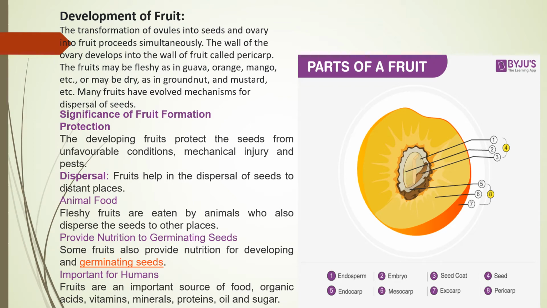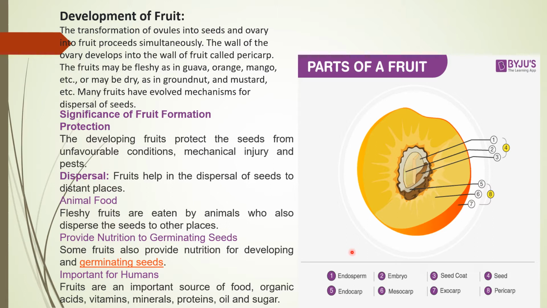Fruit. So what is fruit? Fruit is a ripened ovary. Fruit is formed after fertilization as a result of cell division and differentiation in the ovary. So basically the ovary will change into the fruit. The wall of the ovary will develop into the fruit wall, and we especially call that the pericarp. That is something asked many times as a 1 mark question. So what is pericarp? Pericarp is the ovary wall that changes into the fruit wall.